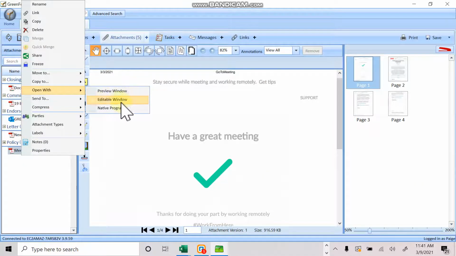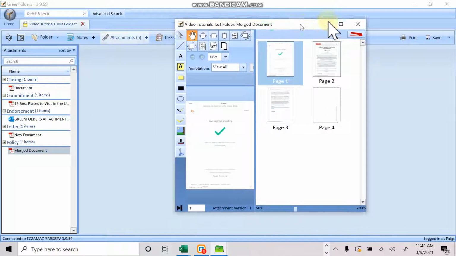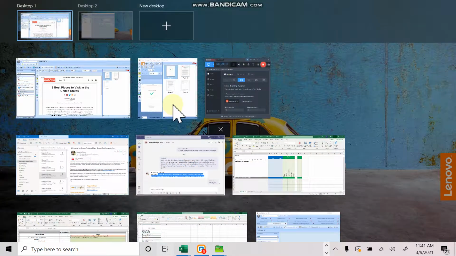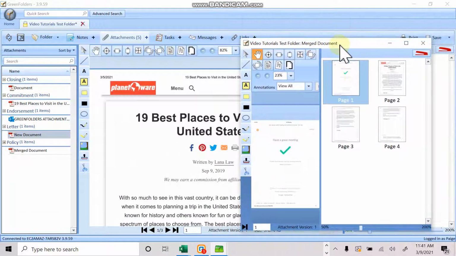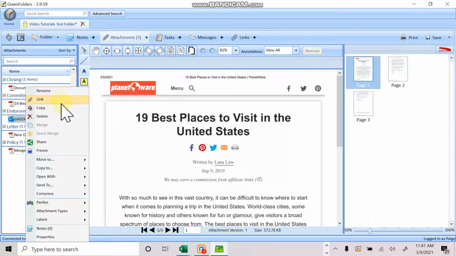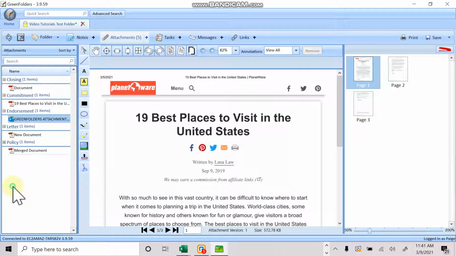There's a few different ways. You can open with an editable window. So this way you're then able to look at a document and look at another document and be able to edit both of them simultaneously. So right mouse click is always your favorite thing to be able to share, move, copy, open with. You can even compress documents to zip files if you have really large documents to be able to send out and everything like that.